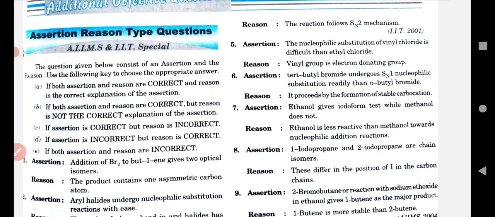Today, myself Sanjay Kumar, chemistry expert, I decided that I have to make a video for assertion and reason of